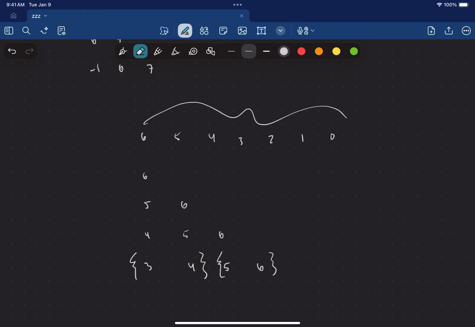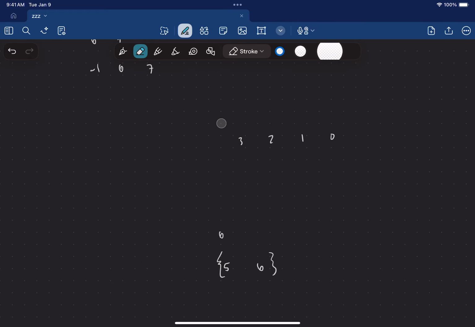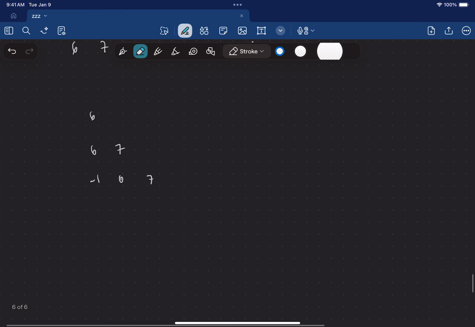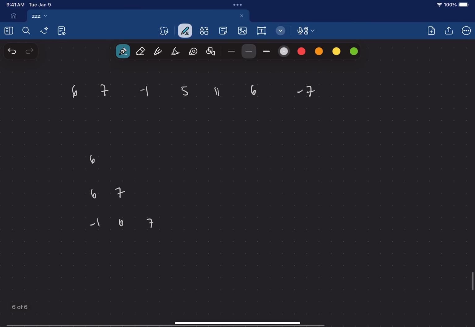So let's not do this example because it's a little bit boring. Let's take a look at this one. So let's do a couple more of these, but we'll think about how we could do this with the heap structure. I just put in 5, we'll put in 6. So if we decided to do this as two separate data structures here,